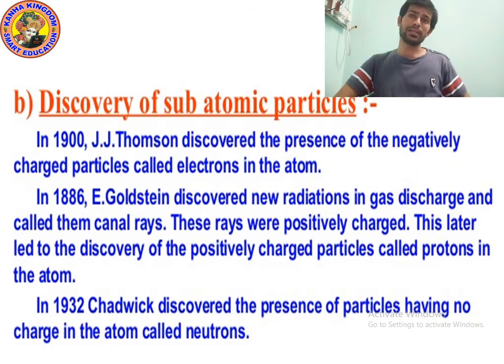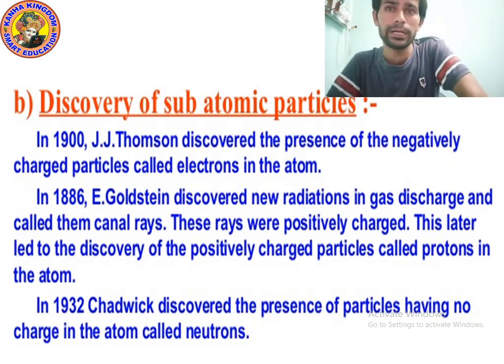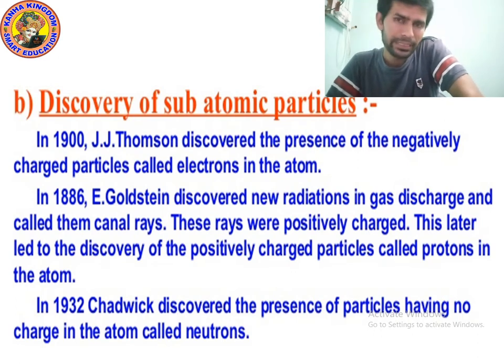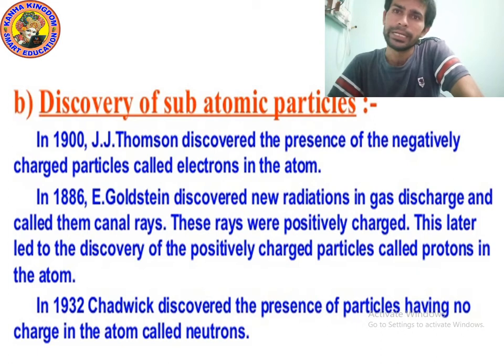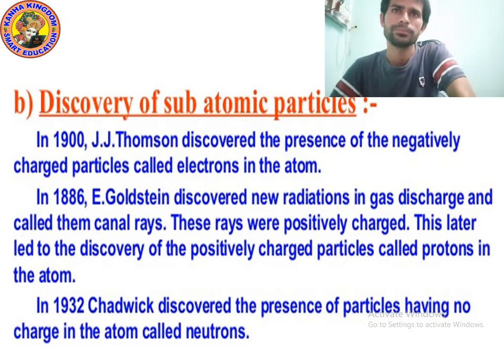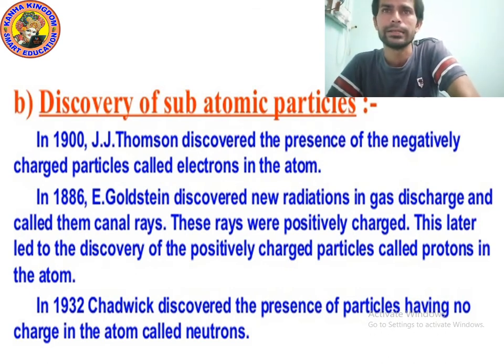Okay kids, now let's study who discovered these subatomic particles. Who discovered proton, who discovered electron, who discovered neutron? So J.J. Thomson, somebody calls his name J.J. Thomson. In a higher class you will study Thomson. It doesn't matter. So in 1900, J.J. Thomson discovered a negatively charged particle called electron. Electron was discovered by J.J. Thomson in 1900. Next point.